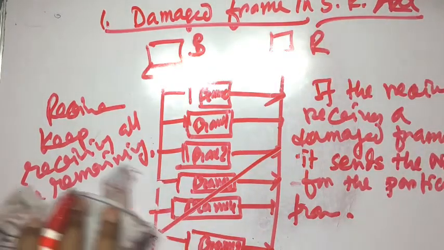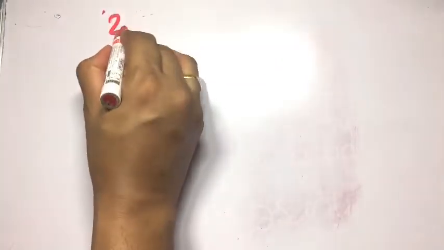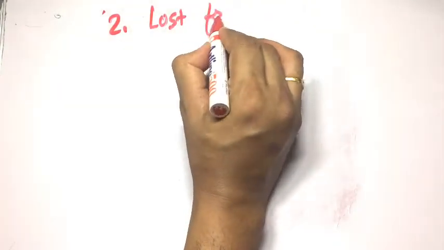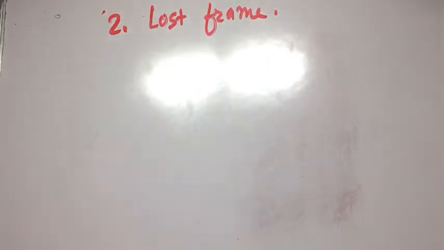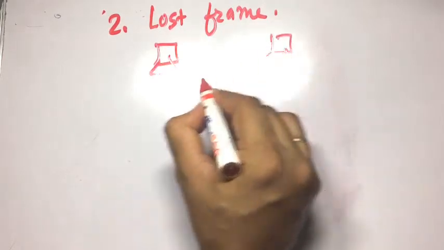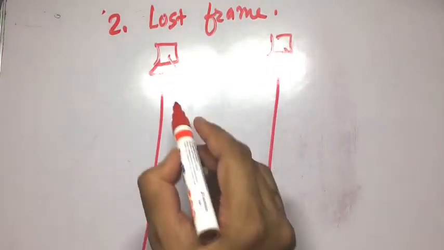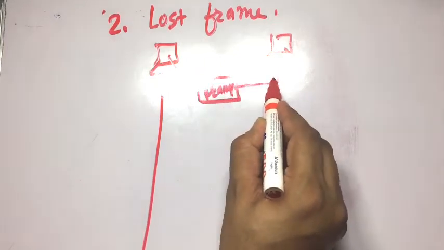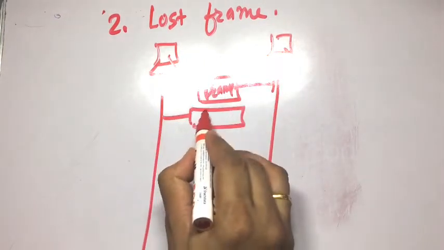Now the second case is the lost frame. When a lost frame occurs, what happens? This is the sender and this is the receiver. Frame 1 is sent, suppose, and frame 2 is received and acknowledged.